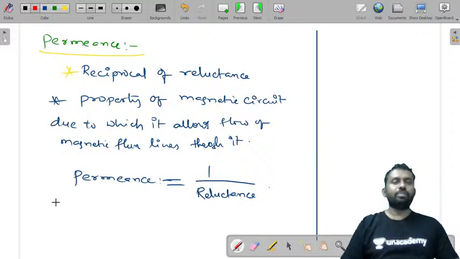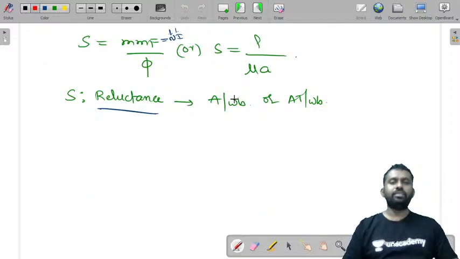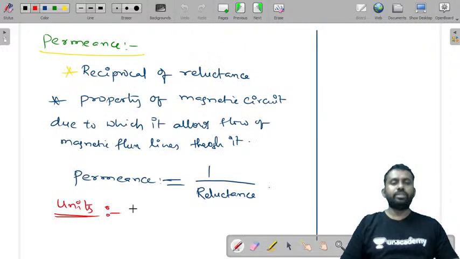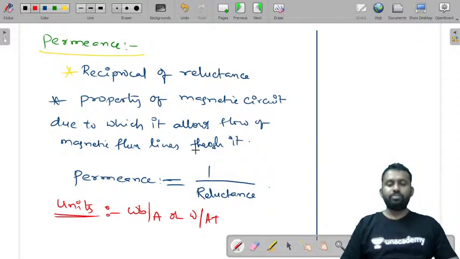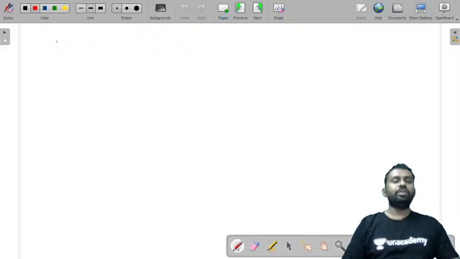What are the units of permeance? What are the units of reluctance? Reluctance units are ampere turns per Weber or ampere per Weber. So it would be Weber per ampere or Weber per ampere turn. So Weber per ampere or Weber per ampere turn are the units of permeance. So let me conclude here.